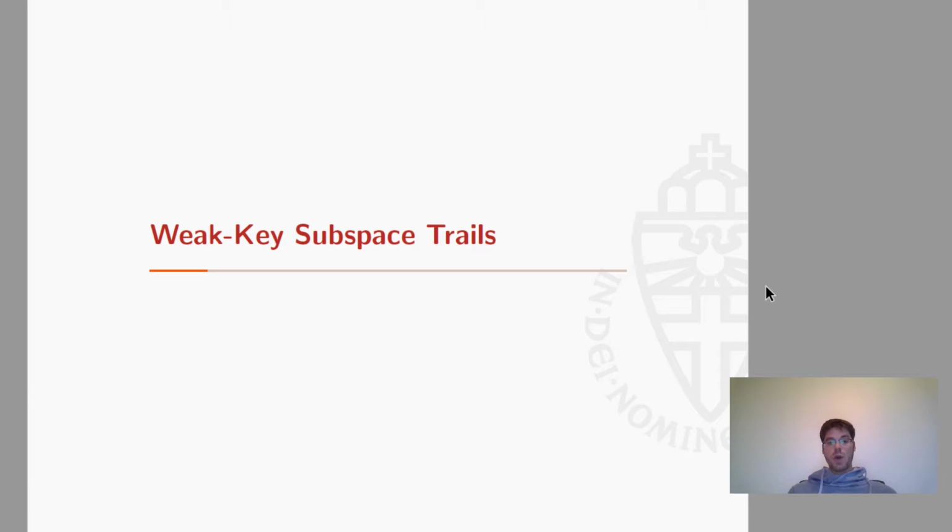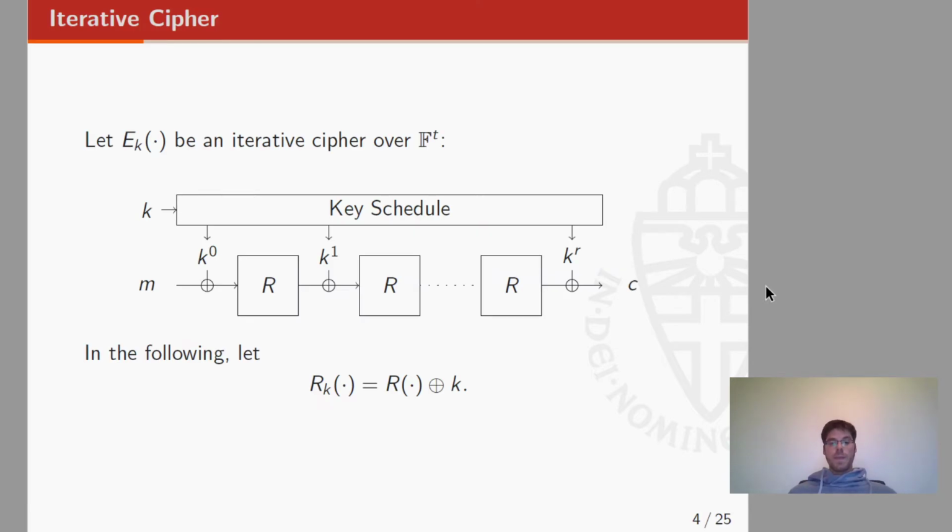So let's start with weak keys subspace trails. As I said, these weak keys subspace trails are something in the middle between subspace trails and invariant subspace trails. So I'm going first to recall the definition of subspace trail and of invariant subspace trail. I try to explain why there is a gap between these two concepts, and then I'm going to fill this gap by introducing this concept of weak keys subspace trails. In this presentation, but also in the paper, we just work with iterative ciphers.